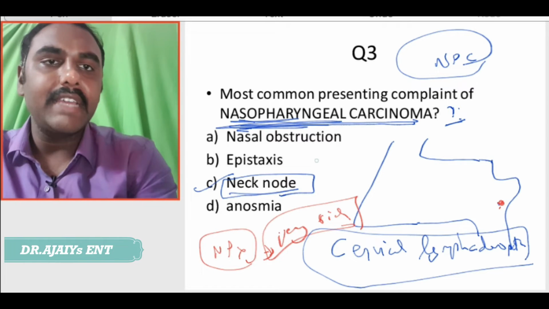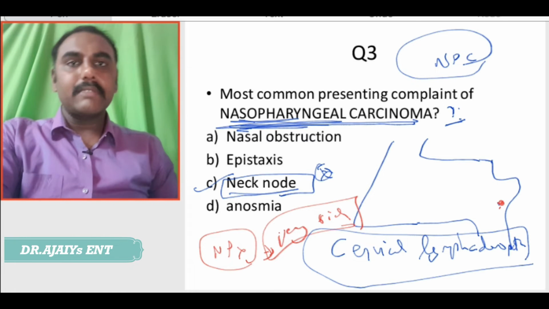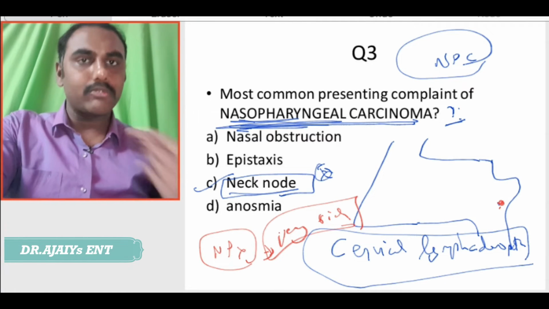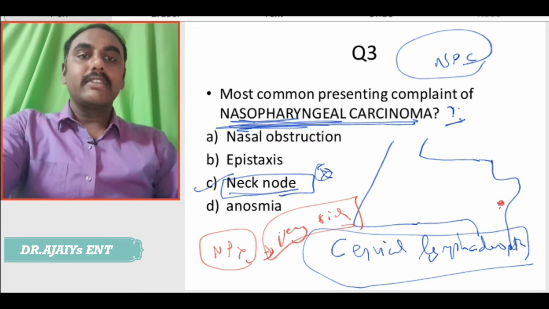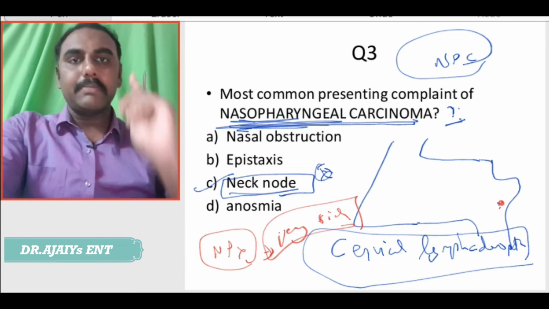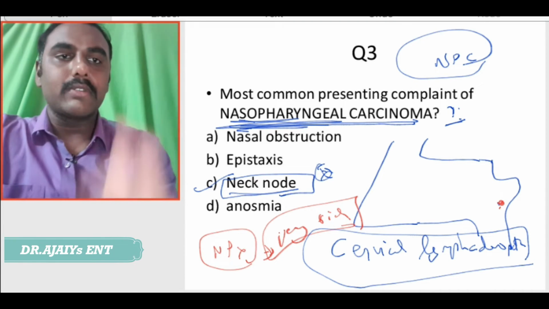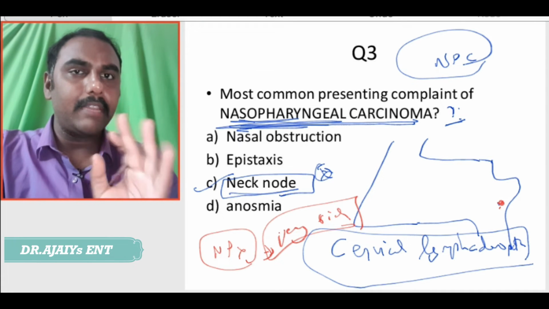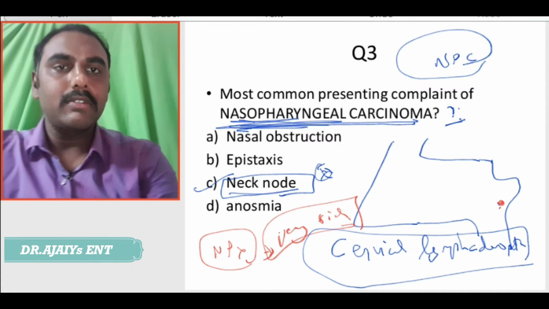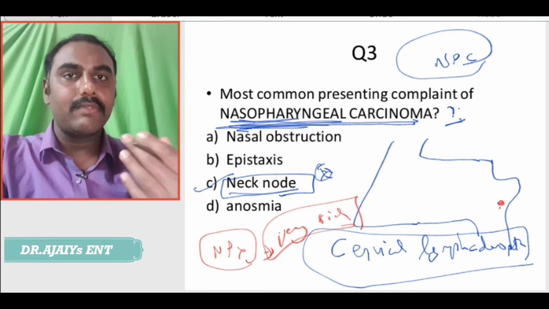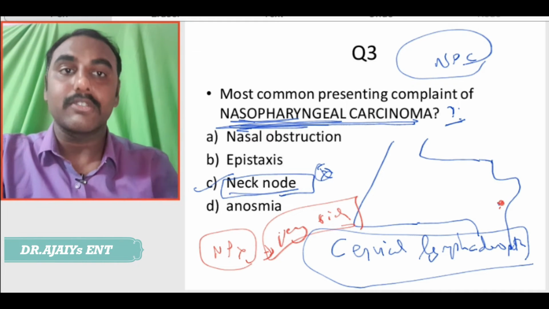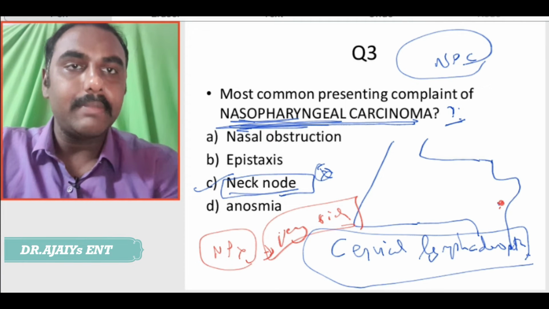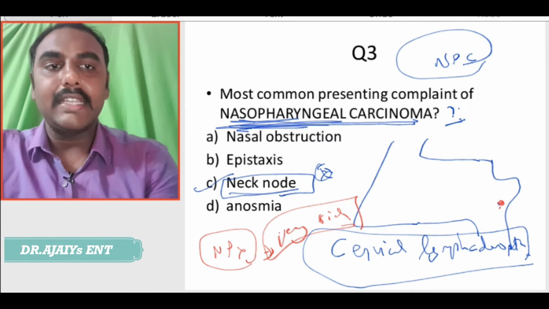This is very important. If it is advanced stage, the patient may present with nasal obstruction or epistaxis, but the first initial presenting complaint is the neck node. Again a repeated MCQ in FMGE, as I said, there will be many repeaters in ENT. Hopefully there will be NPC in the exam this year also. The most common initial presenting complaint will be cervical lymphadenopathy.